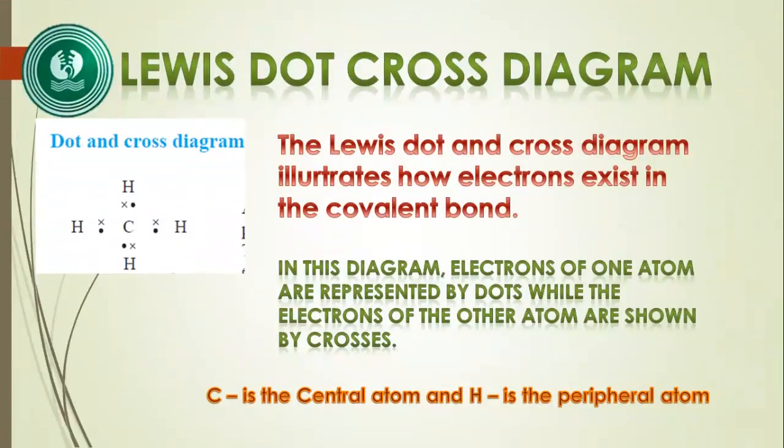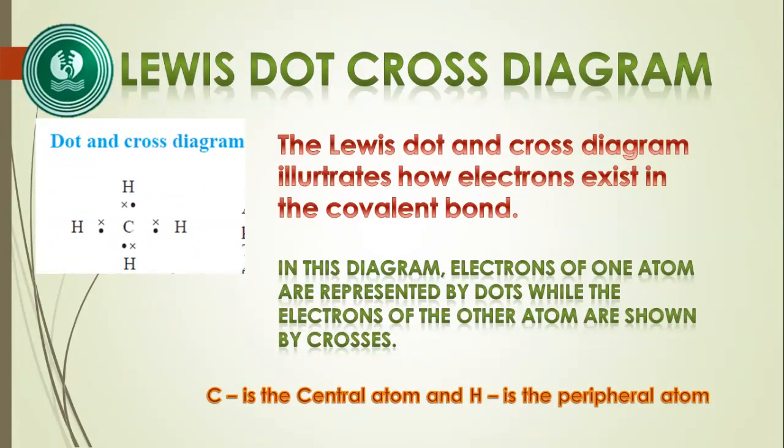Another important section is how the valence shell electrons in the molecules are arranged. It is represented in 3 ways. One is the Lewis dot cross diagram, the next is the Lewis dot diagram, and the final one is the Lewis structure. Firstly we will see the Lewis dot cross diagram. Here you notice there are 2 terms used, that is dot and cross.